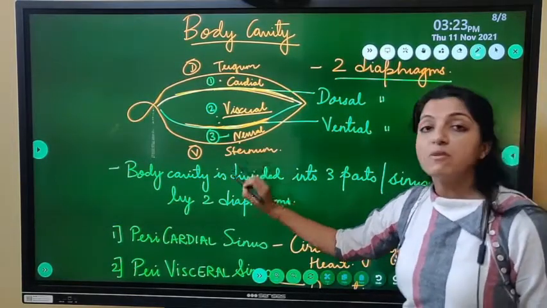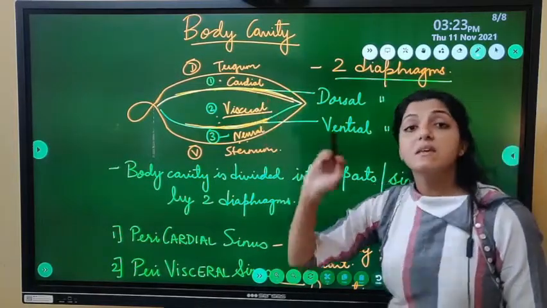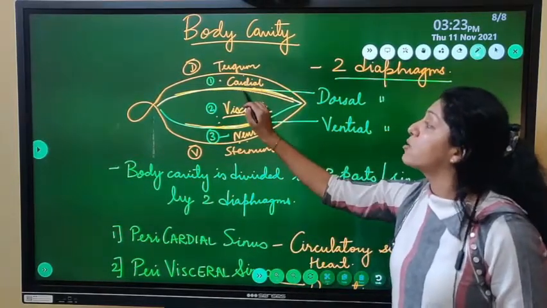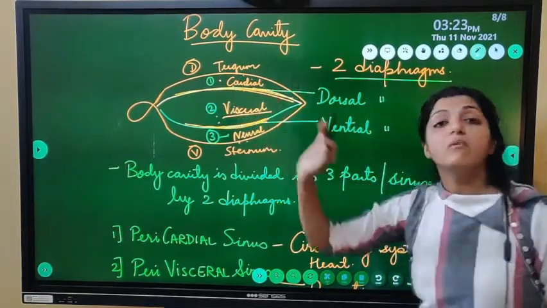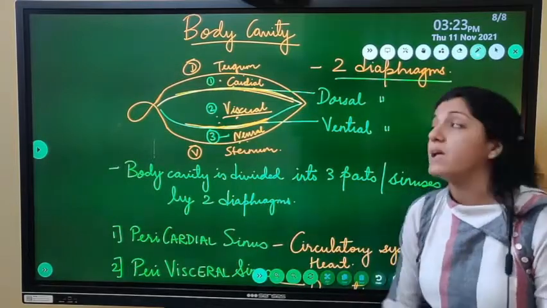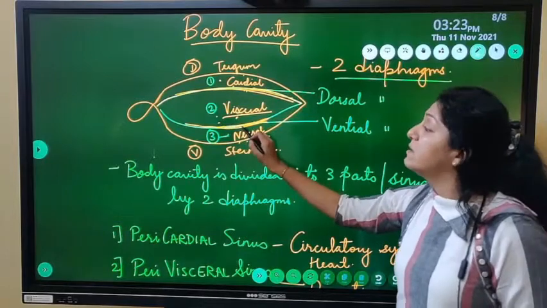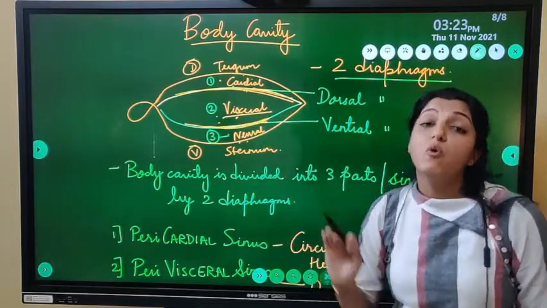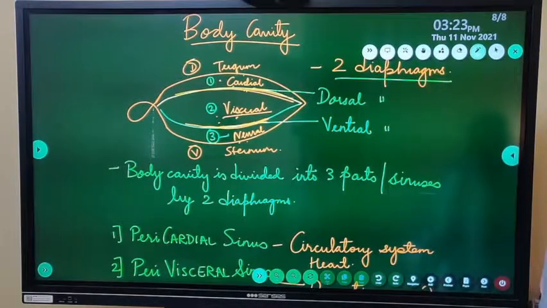Perineural sinus की boundaries क्या है? Ventral diaphragm और sternum. Pericardial sinus की boundaries क्या है? Tergum और dorsal diaphragm. Tergum will form the roof, dorsal diaphragm will form the floor. Perivisceral sinus की boundaries क्या है? The dorsal diaphragm will form the roof and the ventral diaphragm will form the floor. All of you see that you have understood this concept very nicely.